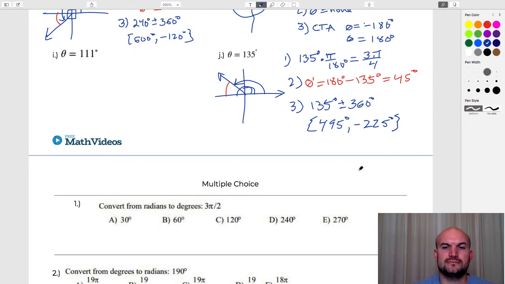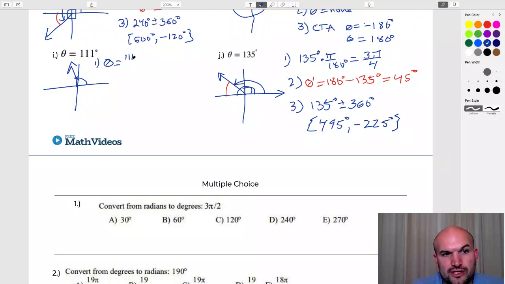Now, the problem with this one is it's not hard to sketch. That's going to be greater than 90, but less than 180, so it's going to be somewhere around there. It's not difficult to sketch the angle. The difficult thing is going to be converting it. Actually, it's not difficult to convert, because if we didn't have a calculator, there's really nothing we can do.